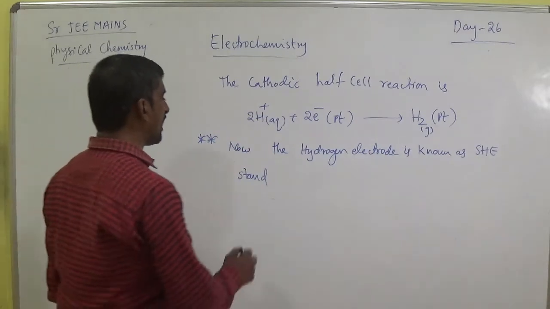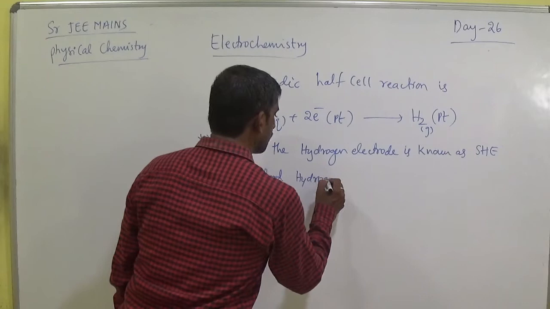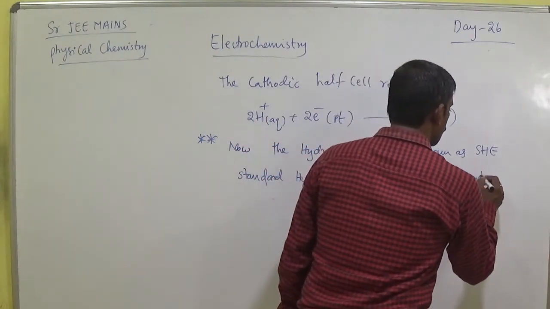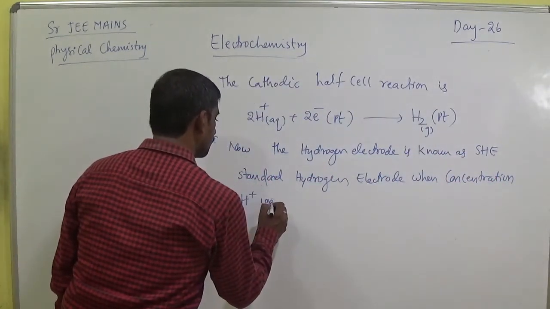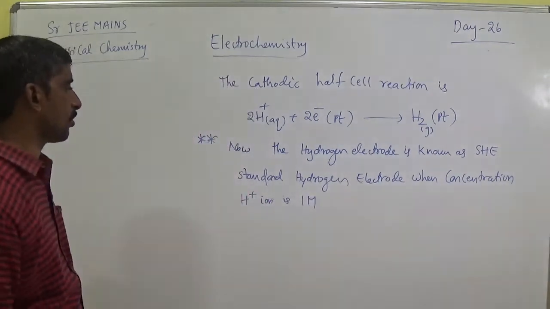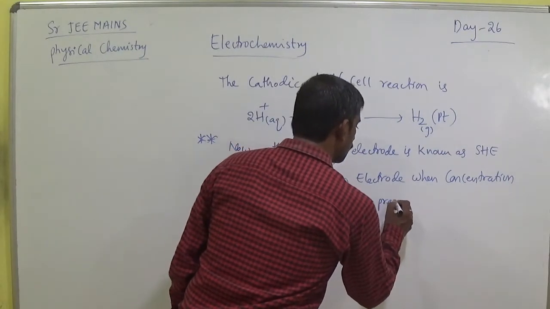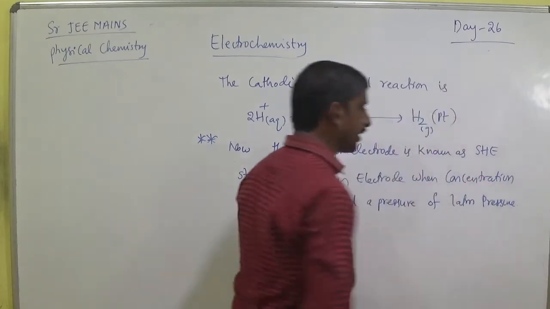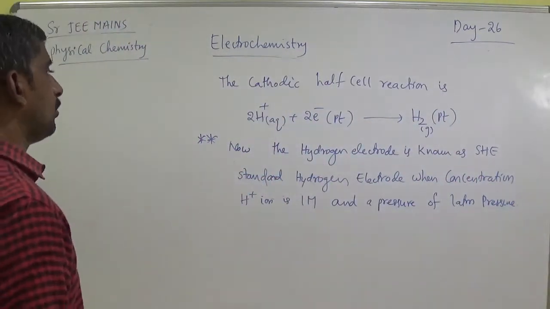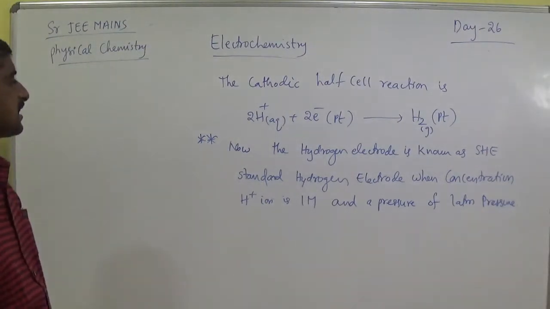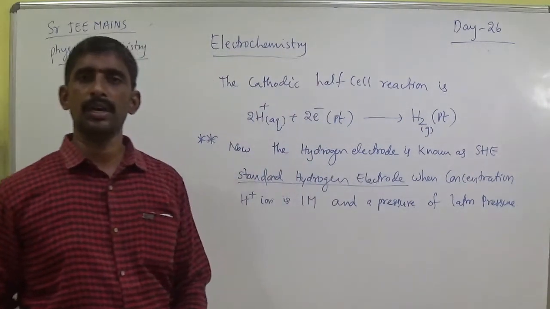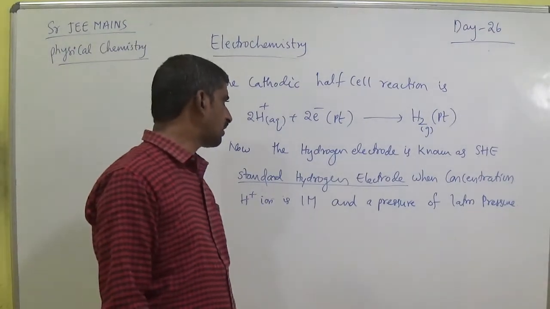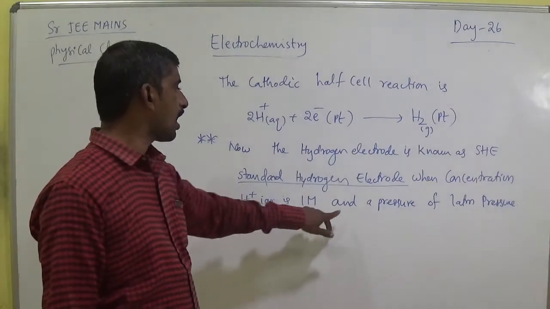The hydrogen electrode is known as the standard hydrogen electrode when the concentration of H plus ion is 1 molar and the pressure is 1 atmosphere.